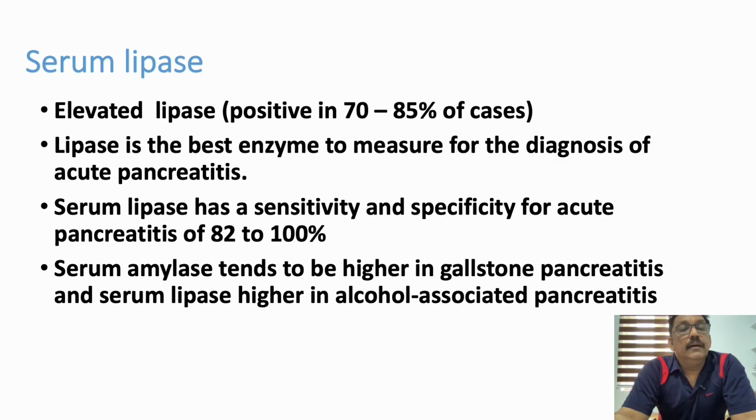But lipase is more sensitive and more specific than amylase. Positive in 70 to 85% of the cases, and sensitivity and specificity is 82 to 100%. So it's highly sensitive and highly specific for pancreatitis. Amylase tends to elevate in gallstone pancreatitis, whereas lipase is higher in alcohol-associated pancreatitis. Whatever it is, lipase is a more specific factor than amylase for pancreatitis.